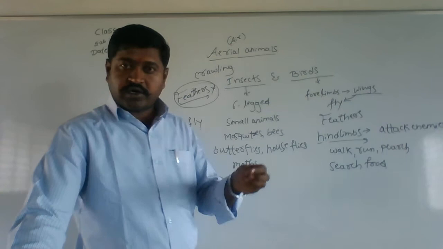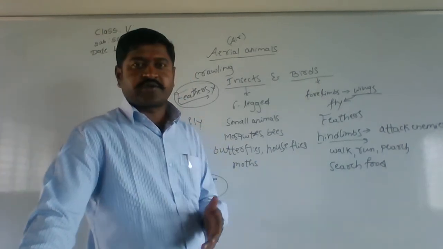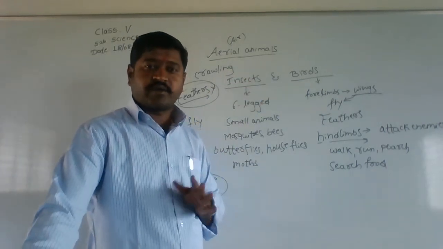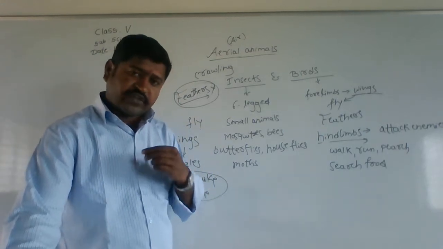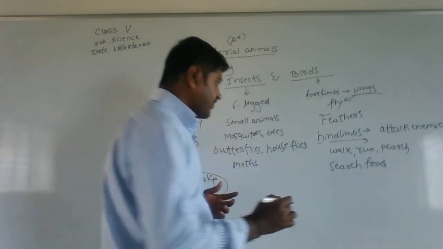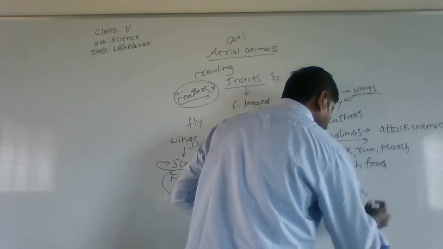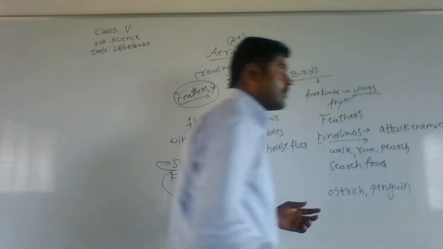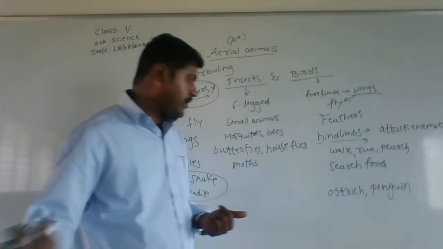So this was what I told in English, right? So I think everyone is clear with what kind of aerial animals are insects and birds. And there are some birds which cannot fly. For example, ostrich, penguin, and emu.